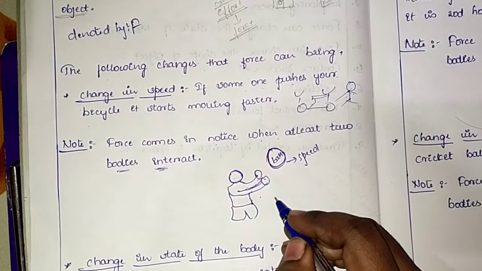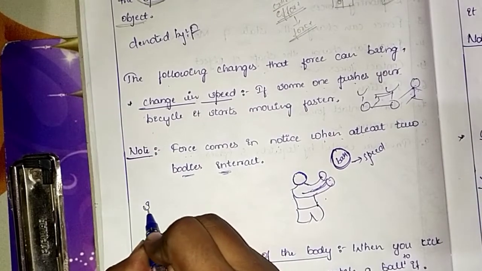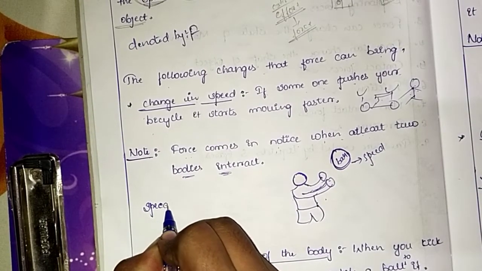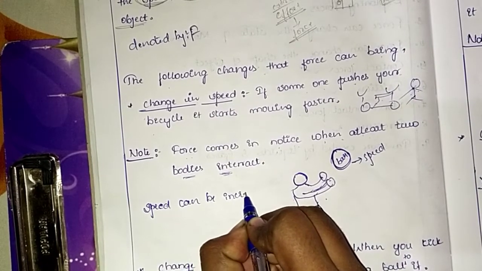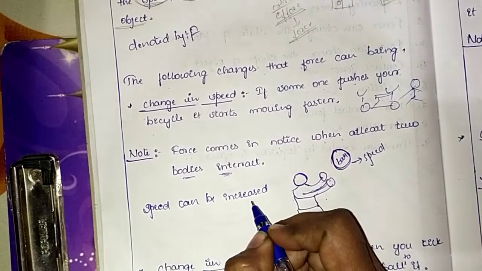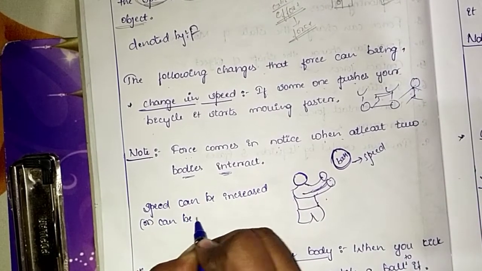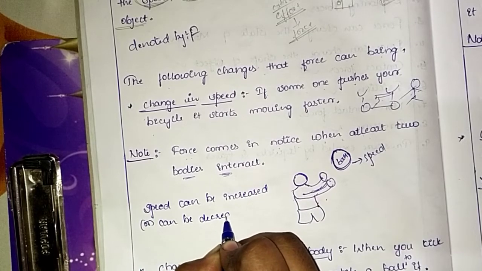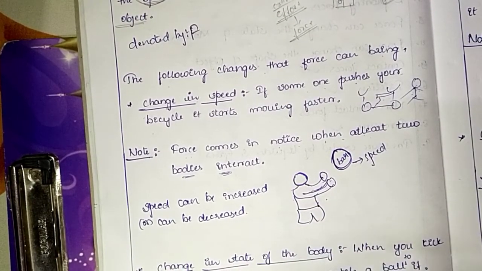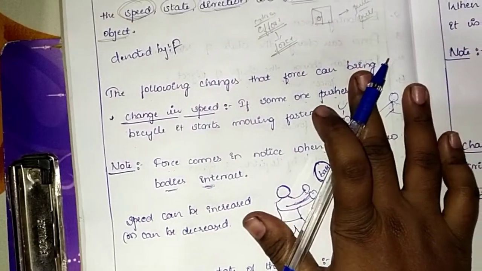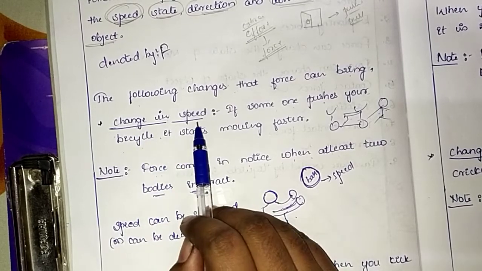So by this what we can say, speed can be increased or it can be decreased. Either it can be increased or it can be decreased. I hope you got it. The force can bring the change in speed.